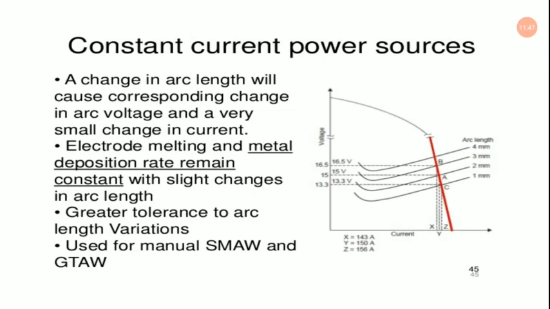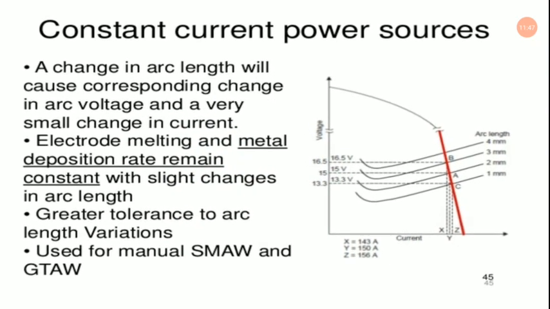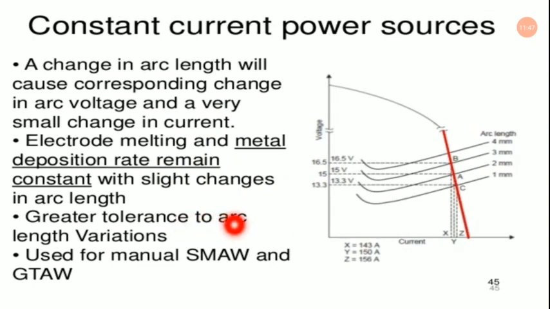Next is this constant current power source we have got there. A change in arc length will cause a corresponding change in arc voltage and a very small change in current as well. So electrode melting and metal deposition rate remain constant actually, with slight changes in arc length and greater tolerance to arc length variations as well. Now it is mainly used for manual SMAW, shielded metal arc welding, and GTAW, that is TIG, gas tungsten arc welding process.